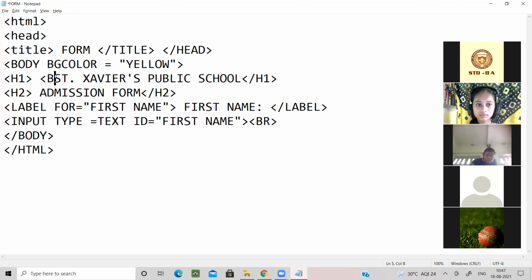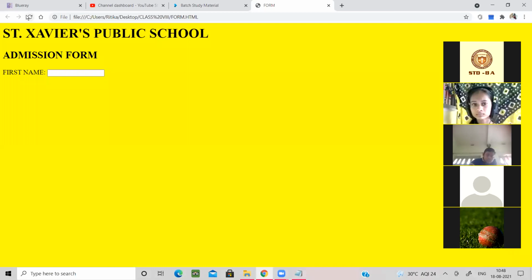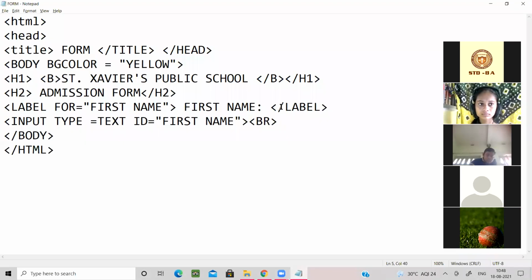Suppose here I want to make it bold. So B tag is for bold, I tag is for italic, U tag is for underlining. I'm not sure whether the bold tag is a container tag or not. Let's see if it is working. If it is not working, then it's not a container tag. Oh, no change is coming.